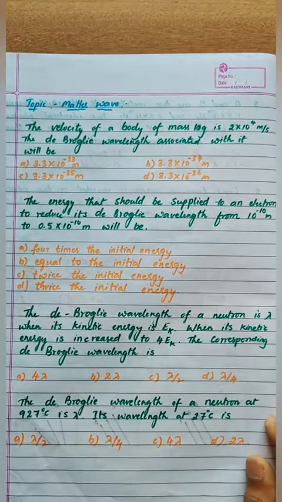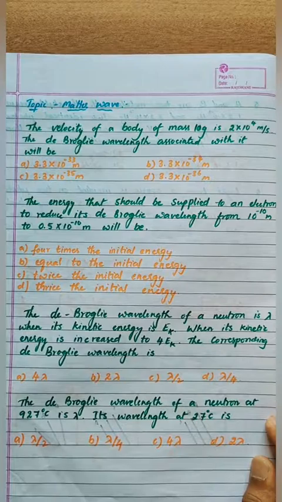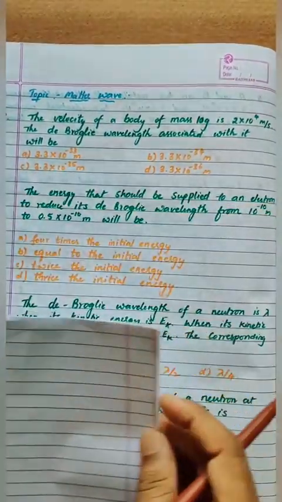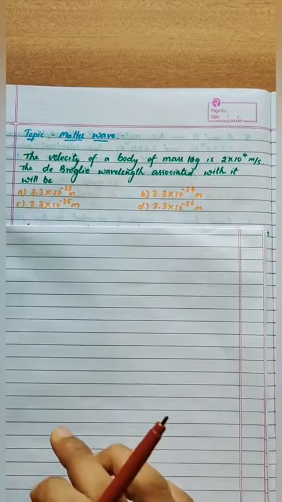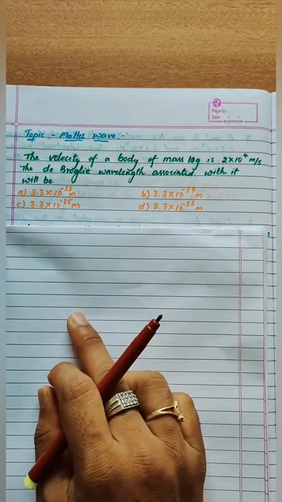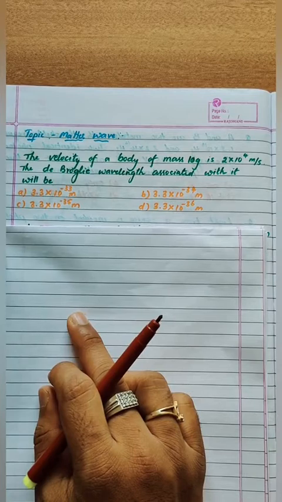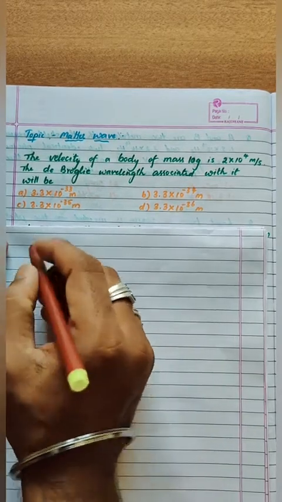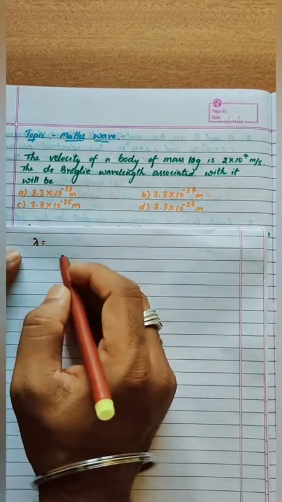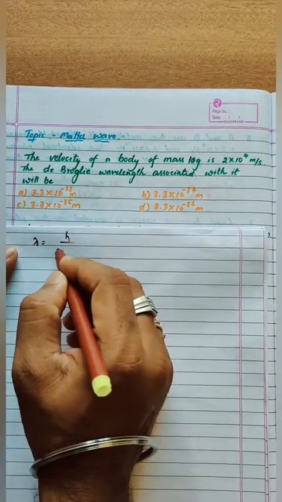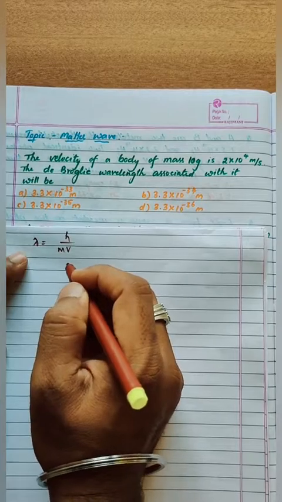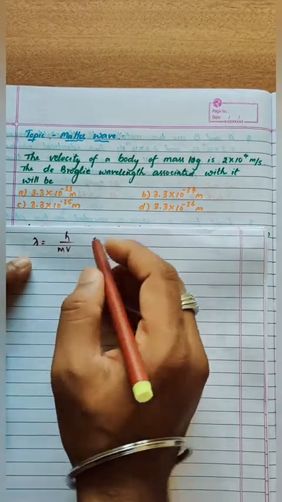Okay, our next question is based on the topic matter waves. From here onwards we are going to discuss the topic of matter waves. So the question is like this: the velocity of a body of mass 10 gram is 2 into 10 power 4 meter per second. The de Broglie wavelength associated with it is, so we have to find the lambda de Broglie wavelength, and we have the formula h by mv, h by p or h by mv. Since they have not given the momentum directly, they have given mass and velocity, we have to use this.